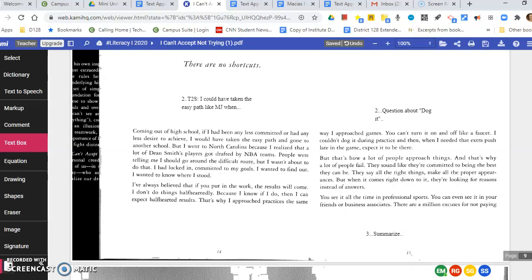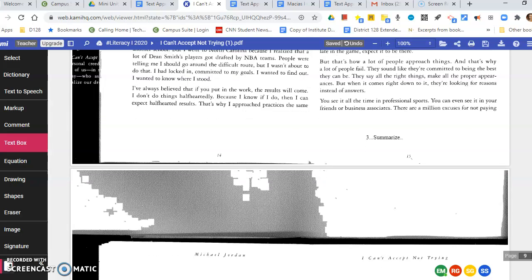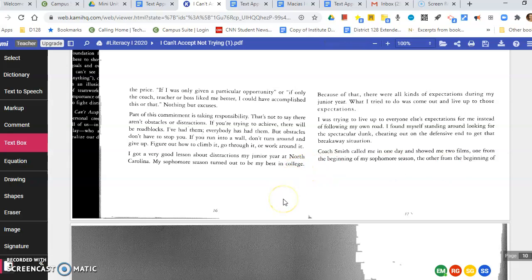"You see it all the time in professional sports. You can even see it in your friends or business associates. There are a million excuses for not paying the price. If I was only given a particular opportunity, or if only the coach, teacher, or boss liked me better, I could have accomplished this or that. Nothing but excuses."